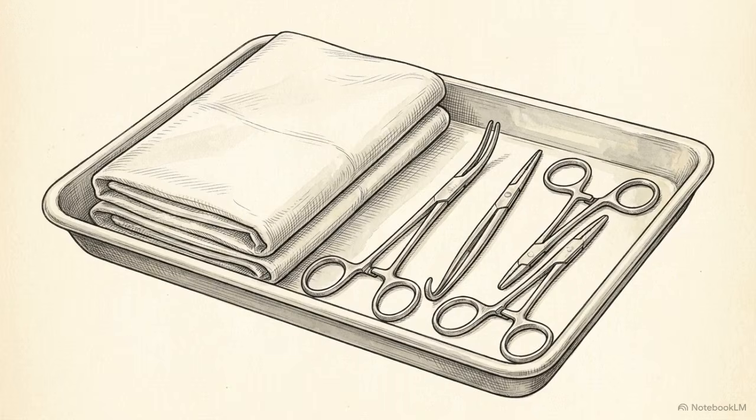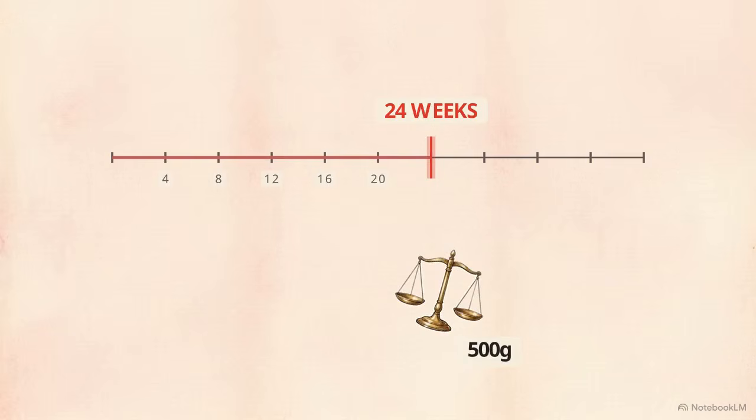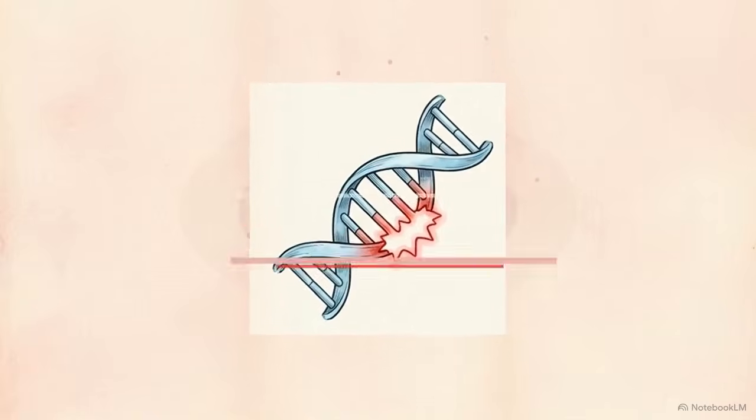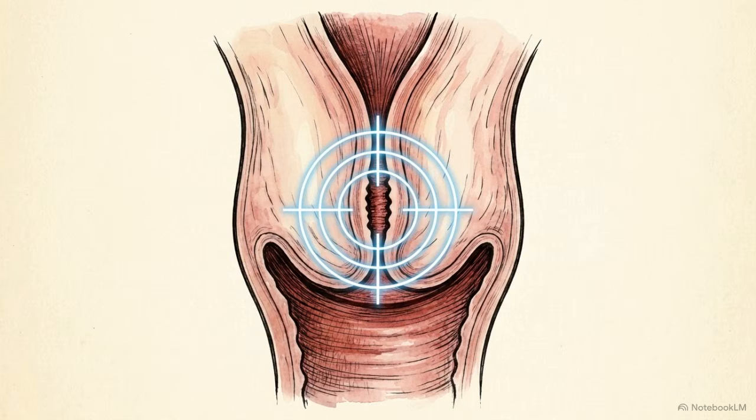A spontaneous abortion or miscarriage is the automatic termination of a pregnancy before the fetus is viable, clinically defined as occurring before 24 weeks or a weight of 500 grams. These losses result from specific fetal, maternal, or paternal factors. While most are linked to chromosomal anomalies in the embryo, maternal factors like advanced age, hormonal imbalances, or intrauterine adhesions also contribute. When symptoms of an abortion appear, the specific clinical classification hinges on the physical state of the cervix.